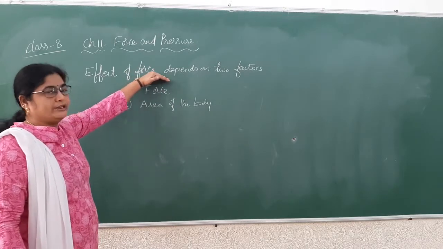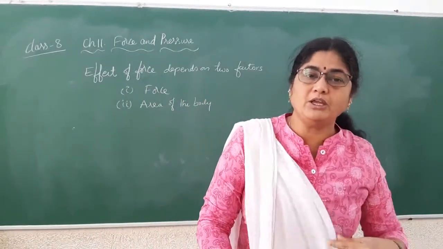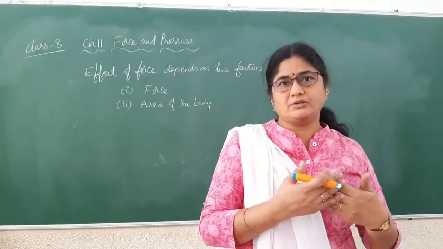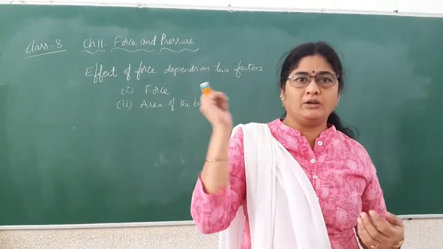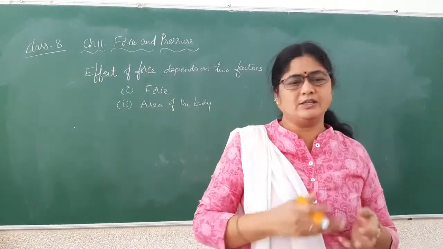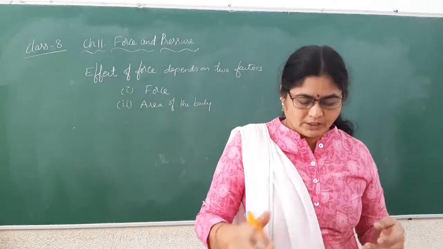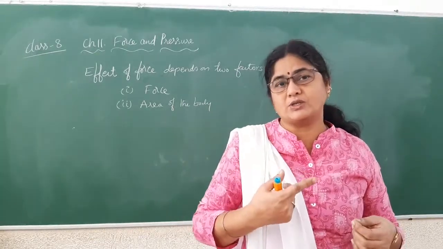For example, if you apply more and more force, the effect of force will be more. If you want to hit a stone and you apply more and more force, the stone can break into two pieces. So when you apply more force, the effect of force on the body is also more.